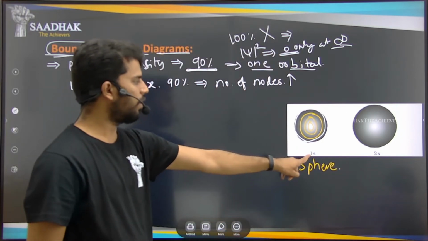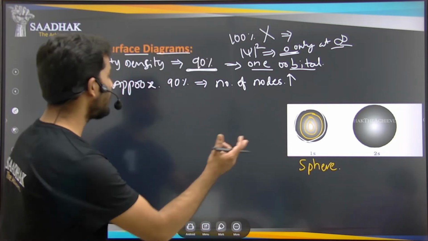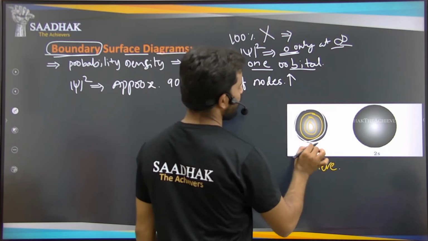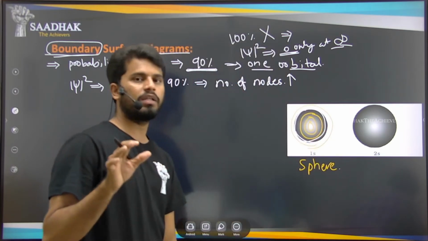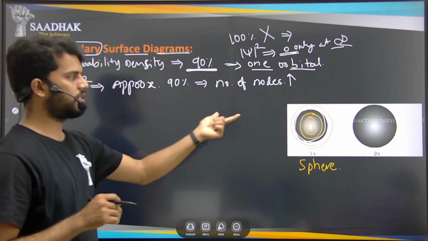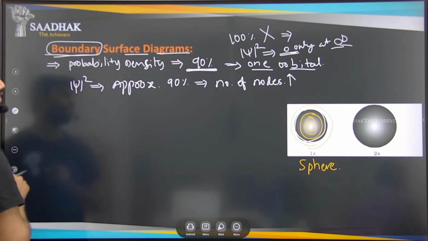This is the 1s orbital and this is the 2s orbital sphere. That is the boundary surface diagram. The boundary is 90% here, and inside it, 90% of the time you will find the electron in that atom.